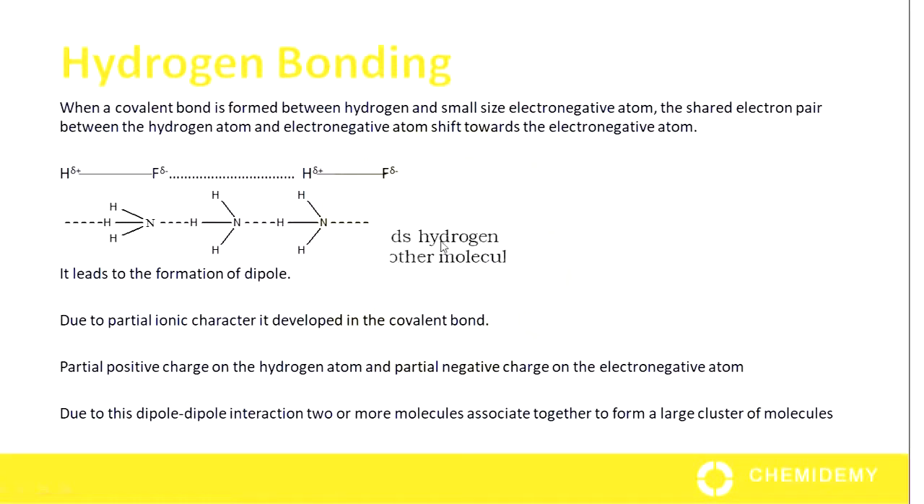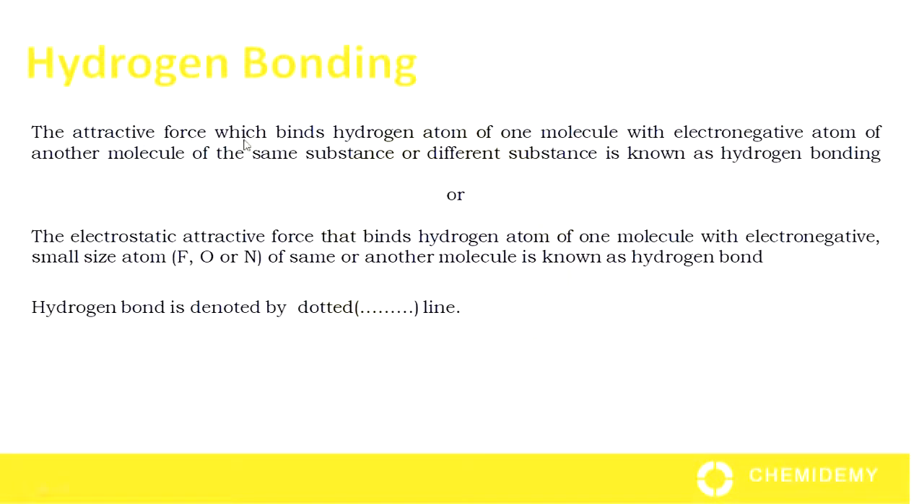molecule. So we can say that the attractive force which binds hydrogen atom of one molecule with electronegative atom of another molecule of the same substance or different substance is known as hydrogen bonding. Or we can say that the electrostatic attractive force that binds hydrogen atom of one molecule with electronegative small size atom, that is fluorine, oxygen or nitrogen of same or another molecule, is known as hydrogen bond. Hydrogen bond is denoted by dotted line.